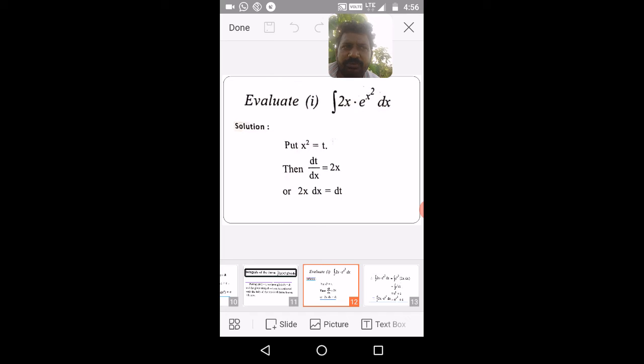Otherwise it is too tough, because if you are facing problems at the differentiation level, then there is no chance to learn integration, because we already discussed that integration is the reverse process of differentiation. That's why the differentiation process plays a key role in the evaluation of integrals. So first you have to thoroughly practice all the questions in the prescribed textbooks regarding differentiation. Then only you will solve all the integral questions using the substitution method.